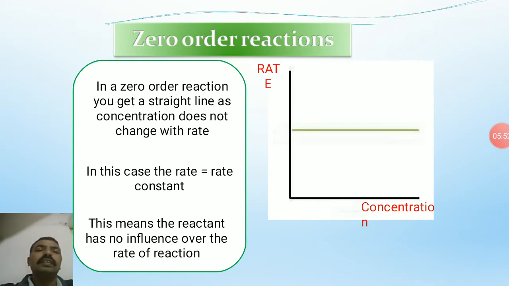Zero order reaction. In a zero order reaction, you get a straight line when you draw the graph between rate versus concentration, or the concentration does not change with respect to time. In this case, rate is equal to the rate constant. This means that the reactant has no influence on the rate of the reaction.